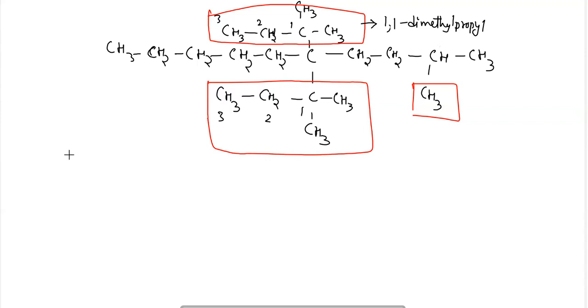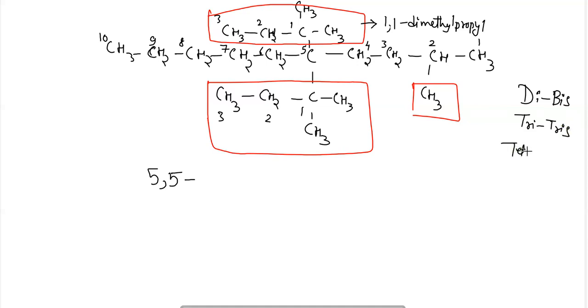So here, after numbering 1 2 3 4 5 6 7 8 9 and 10, after numbering 5 comma 5, the di which we use will be replaced by bis. Tri will be replaced by tris.